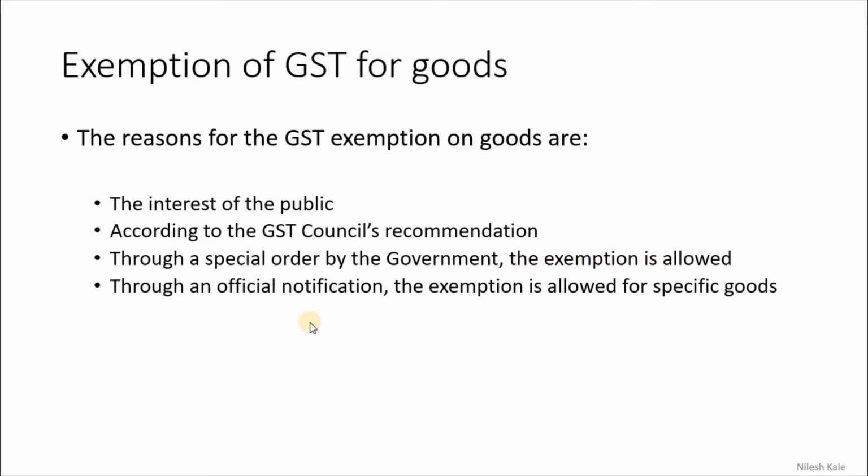The exemption is allowed through an official notification, for specific goods.